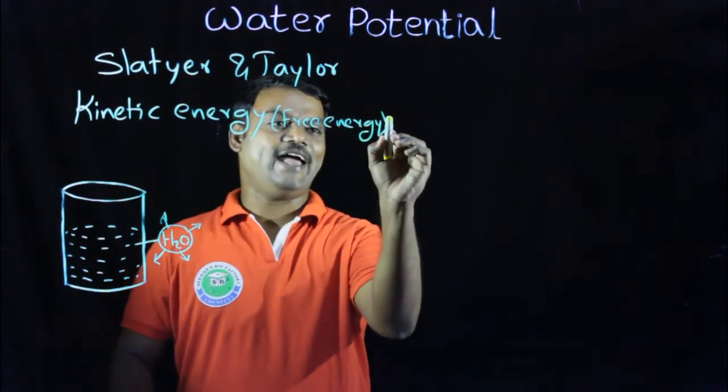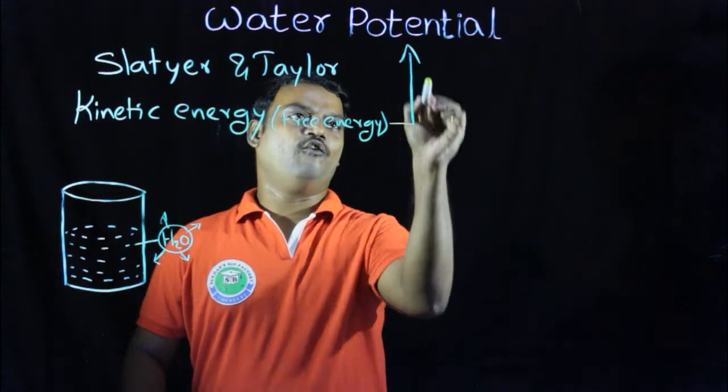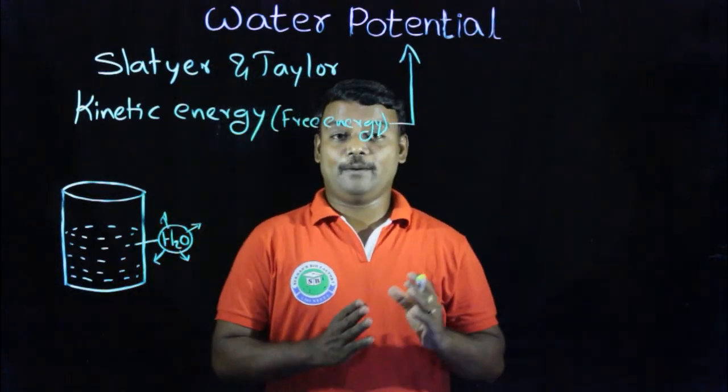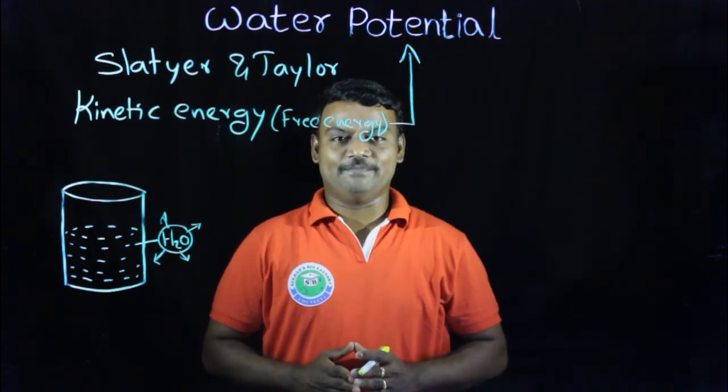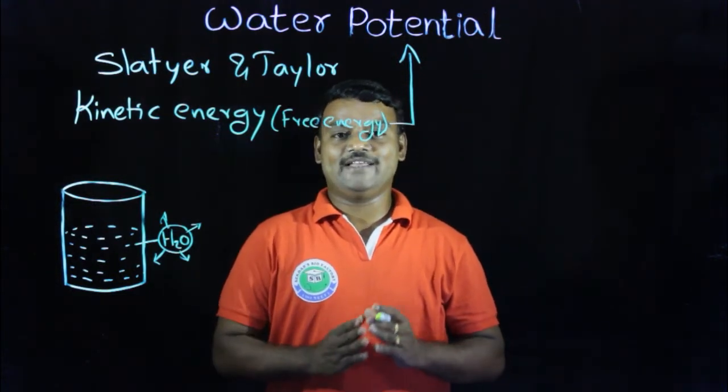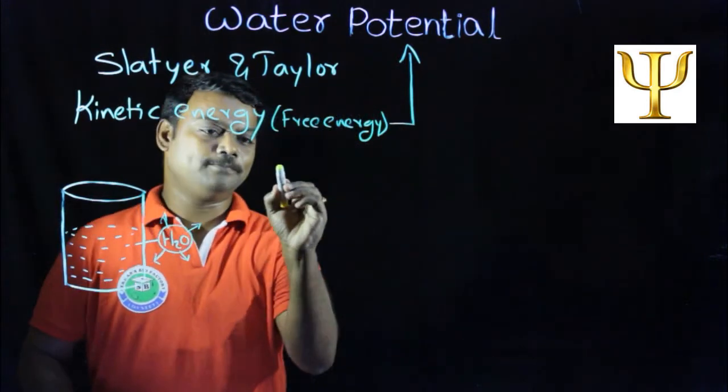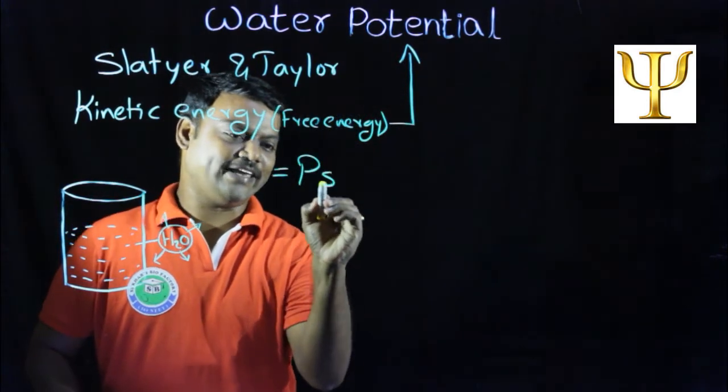This kinetic energy of water is called water potential. Water potential is denoted with a Greek symbol called psi.